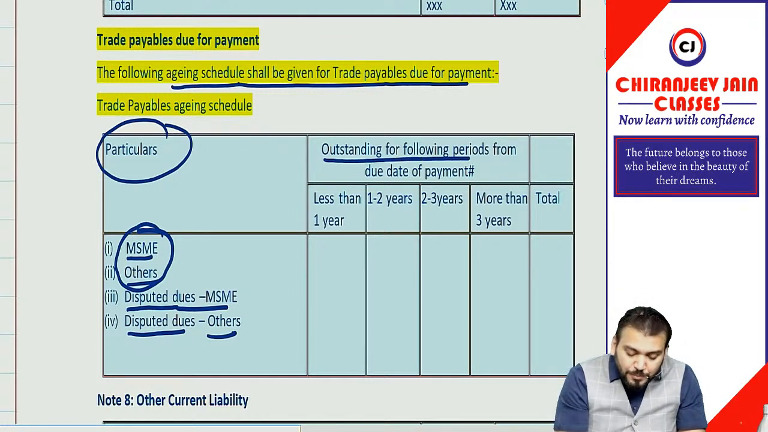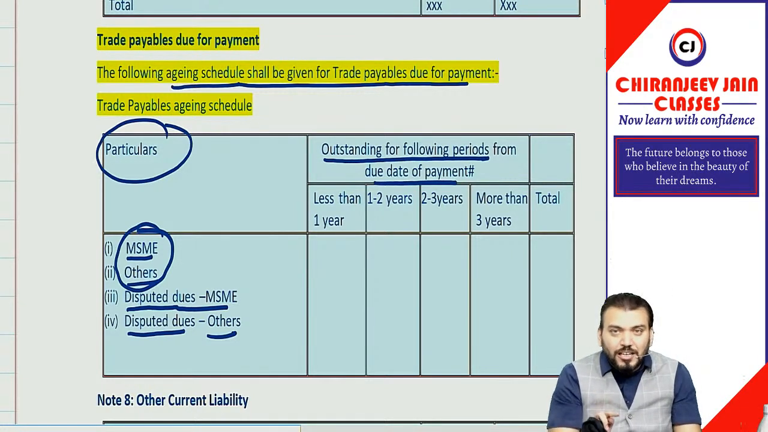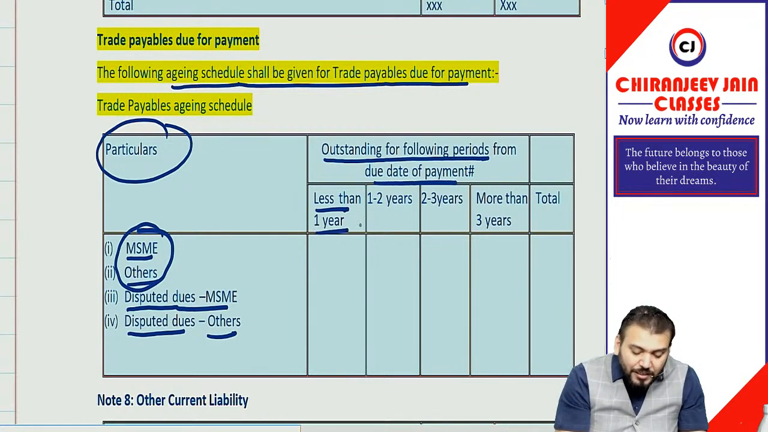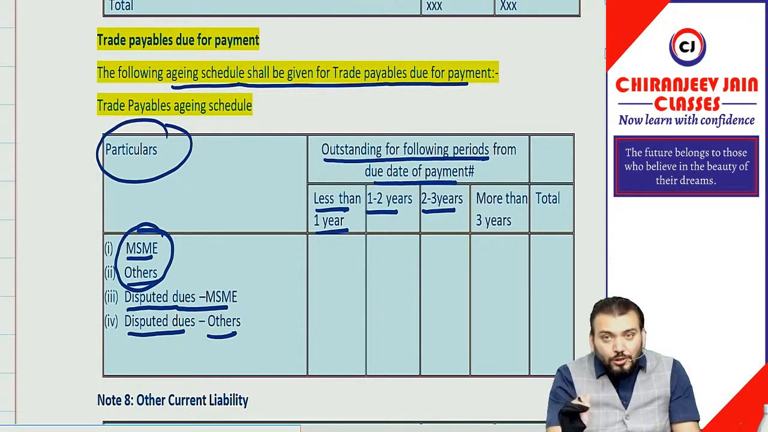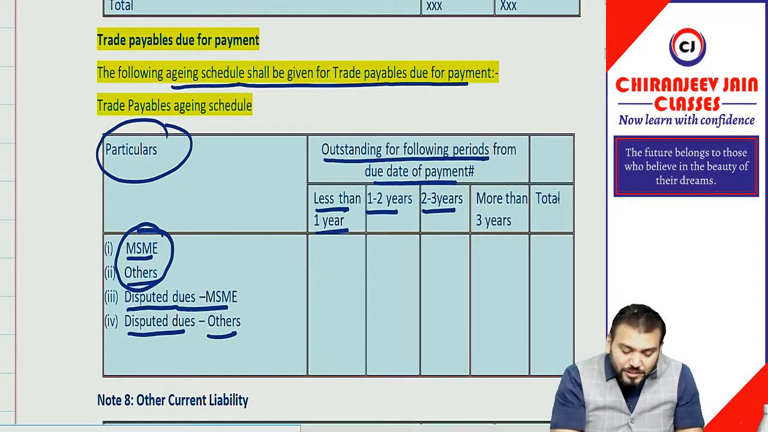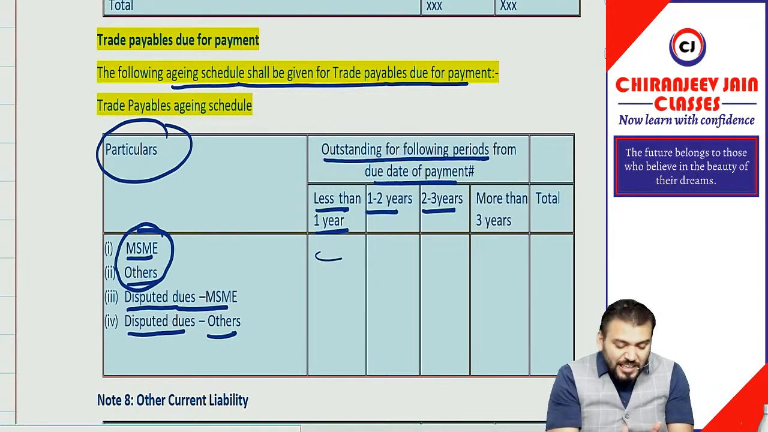Outstanding for the following period from the due date of payment: less than 1 year, 1 to 2 year, 2 to 3 year, more than 3 year. Means you can see it has been divided in 4 parts: less than 1 year, 1 to 2 year, 2 to 3 year, and more than 3 year. And then we write down how much is the amount and then total. Understood? So this aging schedule is required for trade payable.